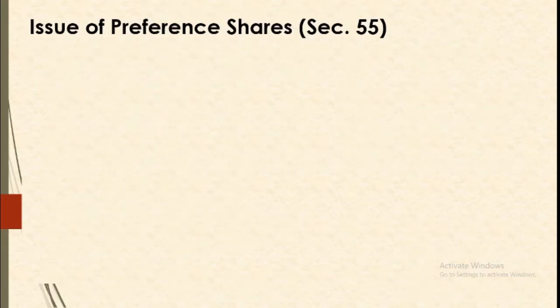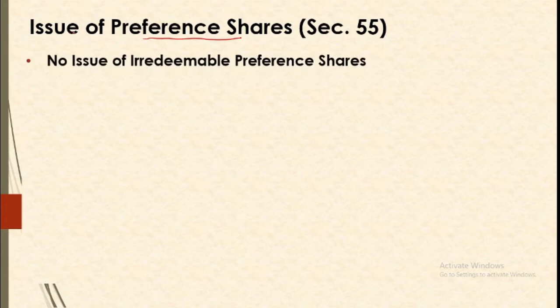Now we all understand preference shares. Preference shares are those shares which have a preferential right as to dividend and regarding the repayment of the shares at the time of liquidation of the company. Now what are the main provisions which guide the issue of preference shares under the Companies Act in section 55?